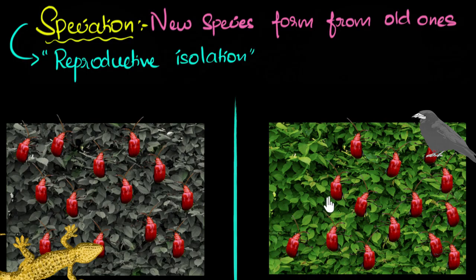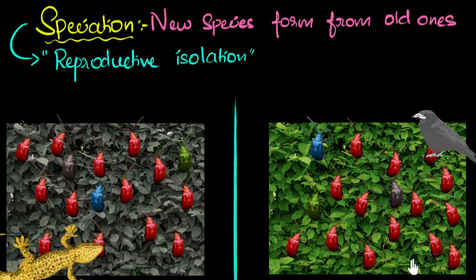Because of this, some beetles are born with blue color, let's say. Some beetles are born with gray color. And some other beetles are born with green color. This can happen due to random changes in DNA, and that keeps on happening all the time, all right? And let's say for the sake of simplicity, the exact same mutation happens here also. So again, here also we have some green, some blue, and some gray beetles.